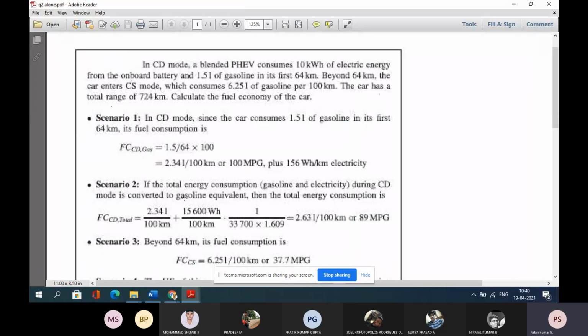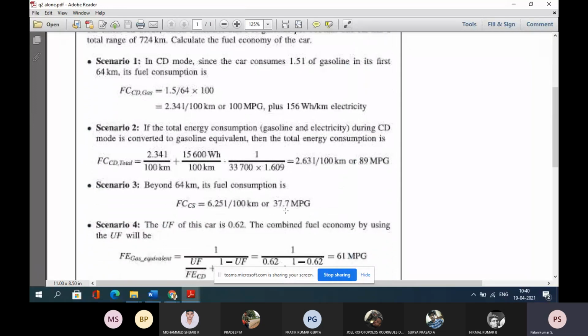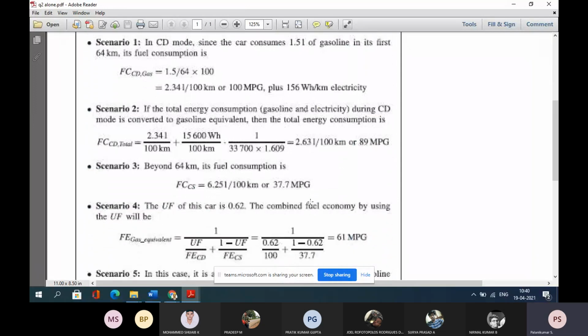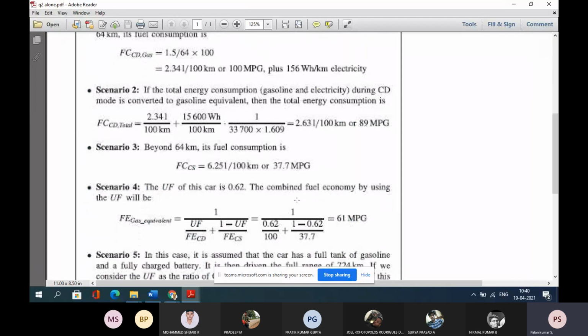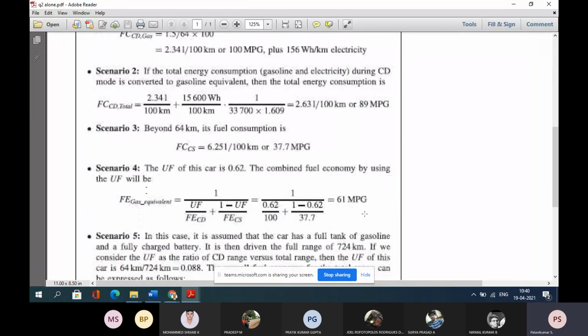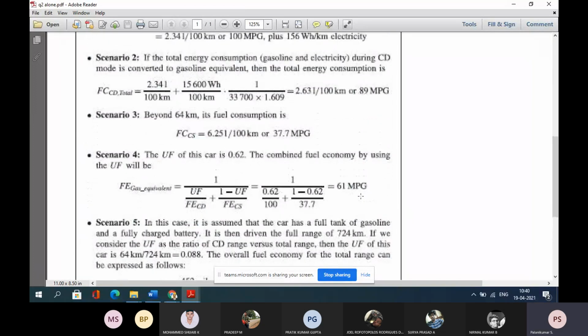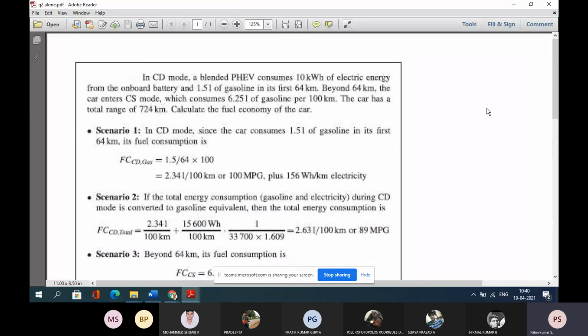Then we included both and calculated miles per gallon. Then beyond 64 kilometers, we calculated how much it is in miles per gallon. Then we put in the efficiency and utilization factor, substituted, and finally calculated 40 miles per gallon, plus 10 kilowatt hour of electricity. We already did this same problem inside the class itself.